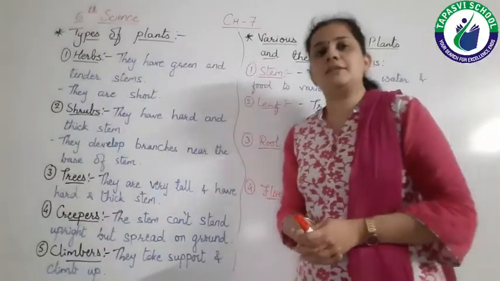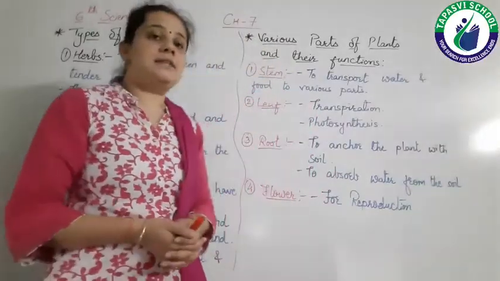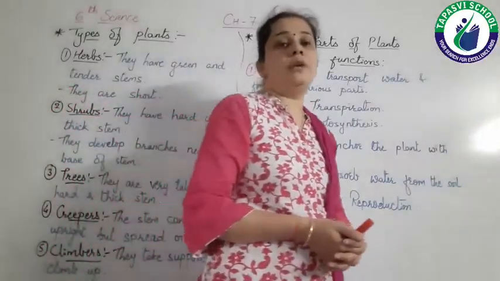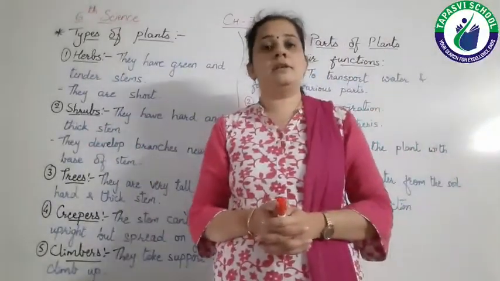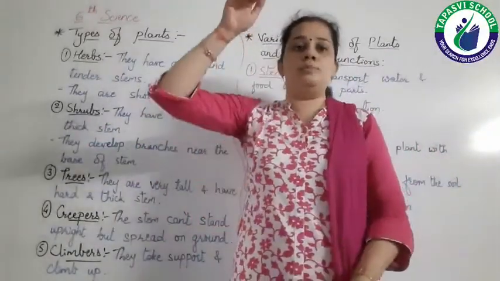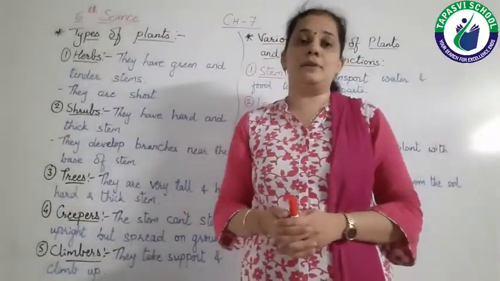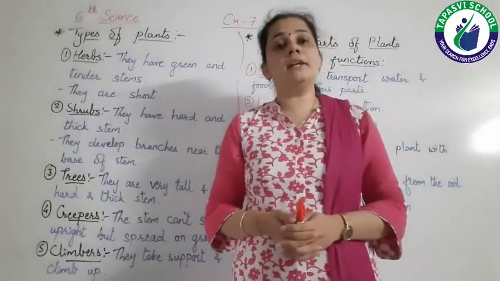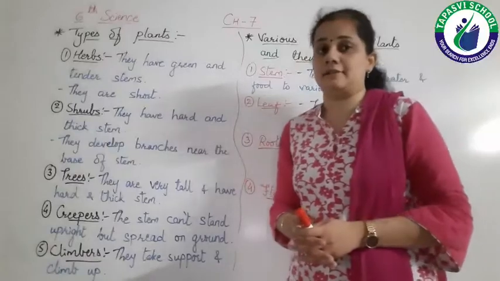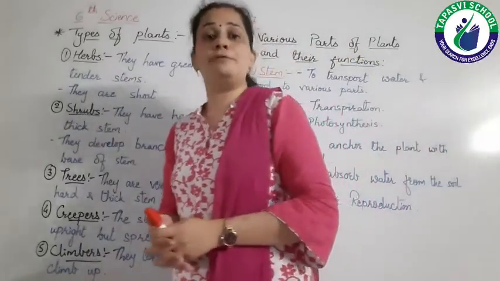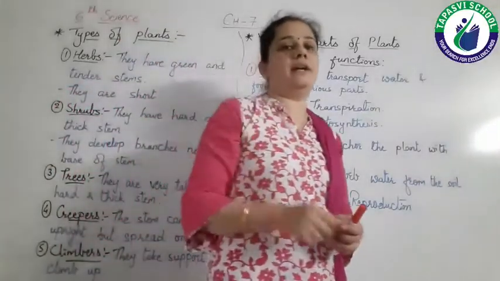First we will discuss about the various types of plants. As we can see in our surroundings, there are many types of plants. Say for example, herbs, shrubs, trees, climbers and creepers. So what are these? What are the characteristics of these plants? Let's discuss. On the basis of different characteristics, the plants are divided in mainly 5 categories.